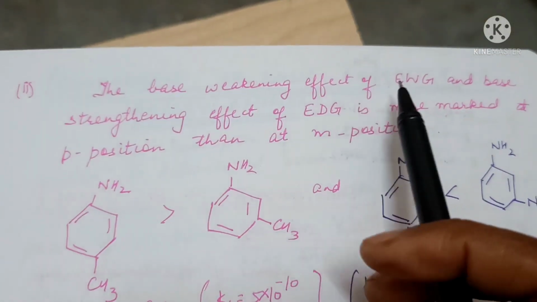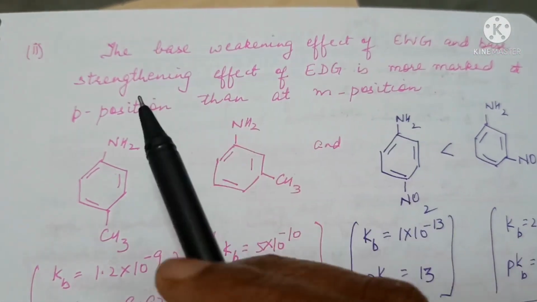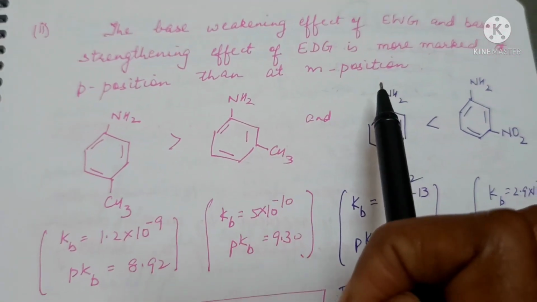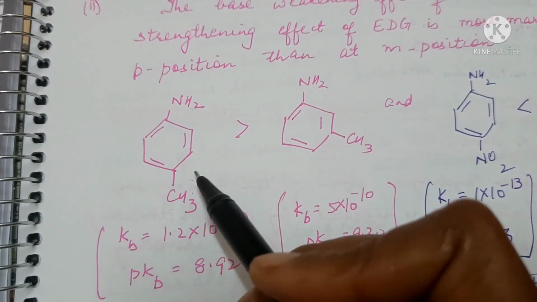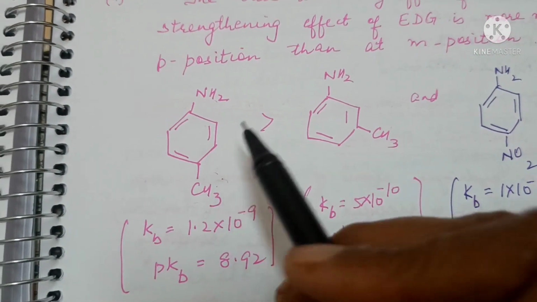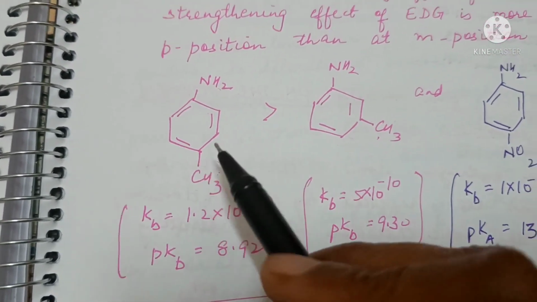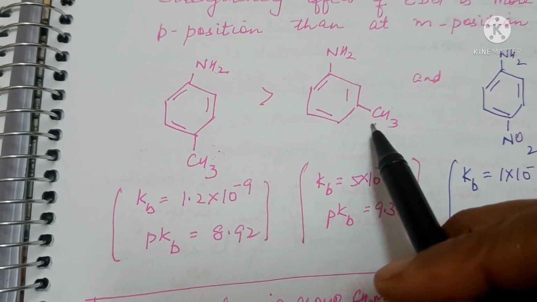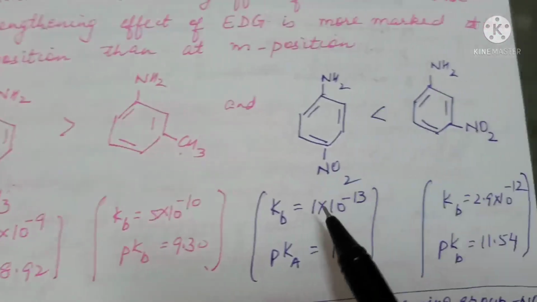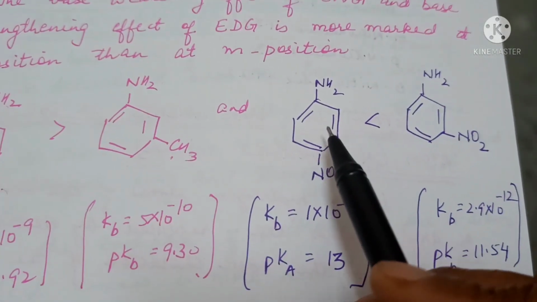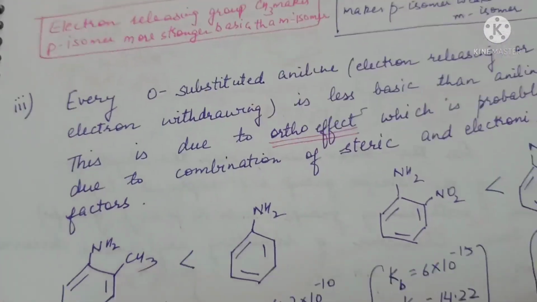The base weakening effect of an electron withdrawing group and the base strengthening effect of an electron donating group is more marked at the para position than at the meta position. So that means an electron releasing group at the para position will make aniline a stronger base than at the meta position. So para-methyl aniline will be more basic than meta-methyl aniline, and an electron withdrawing group will weaken the basic nature. So para-nitroaniline will be less basic than meta-nitroaniline.